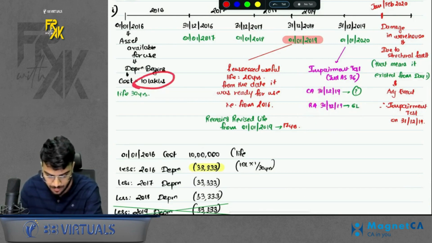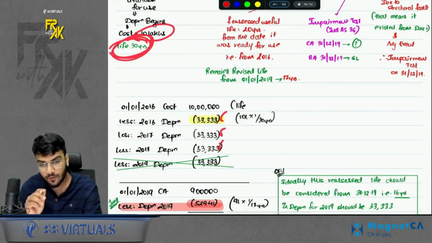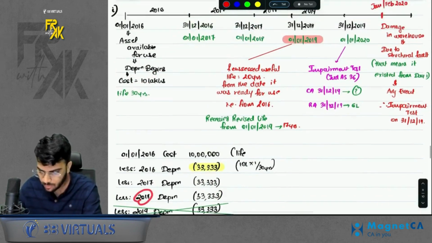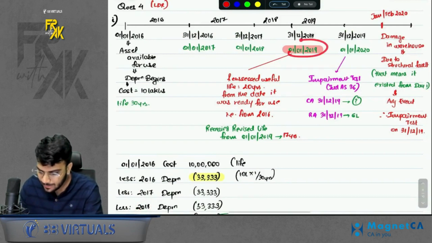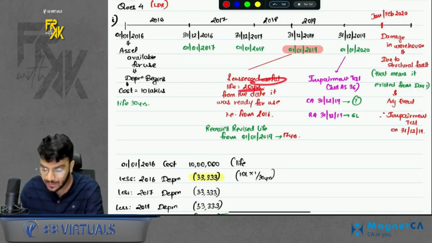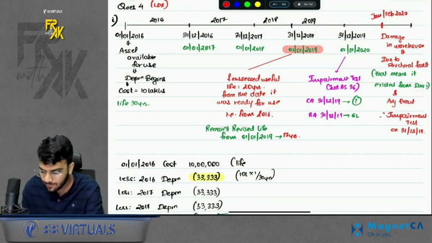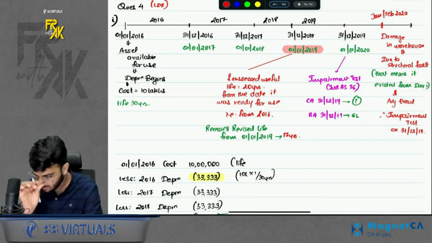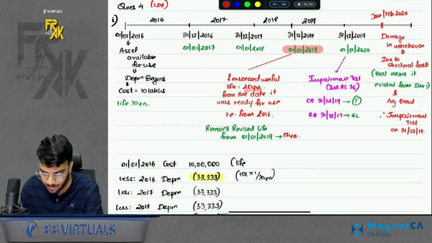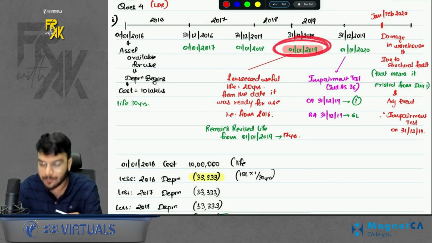Day 1 cost, the life normally is 30 years. So keep on depreciating. 1, 2, 3. We depreciate till 2018. Now, for 2019, a revised life is given. So the revised life is given as 20 years. Okay, but ideally the revised life should have been applied from 31st December 19, but they have applied from 1st Jan 19. Okay, and this 20 years is given in terms of 2016. I want the revised life in terms of 2019.